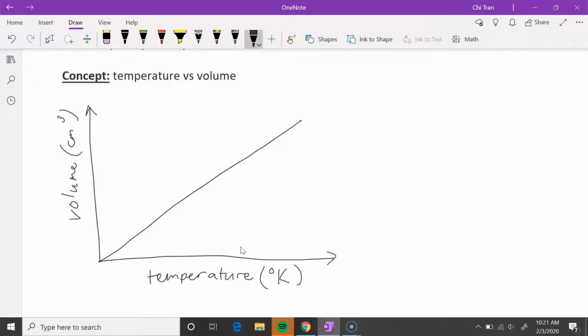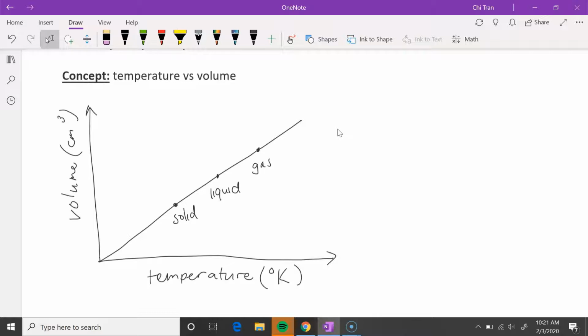And it makes sense because as we increase temperature, the particles will move further away from each other and the volume would therefore increase as well. So it's a positive relationship. And so if we were to look at that, we would have solid somewhere along the graph, moving to liquid and then transitioning to gas.